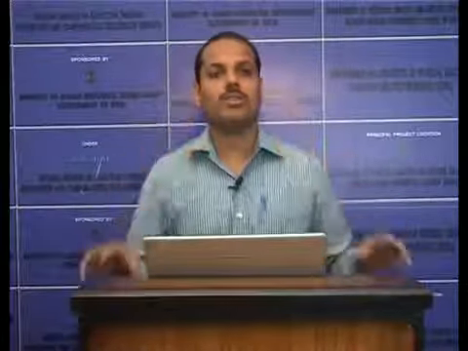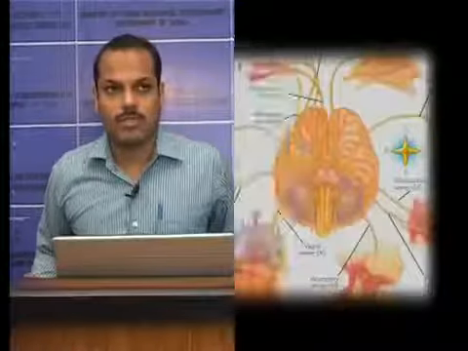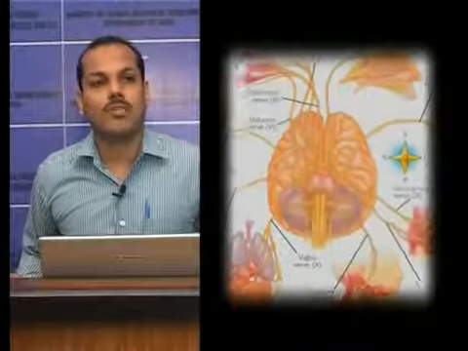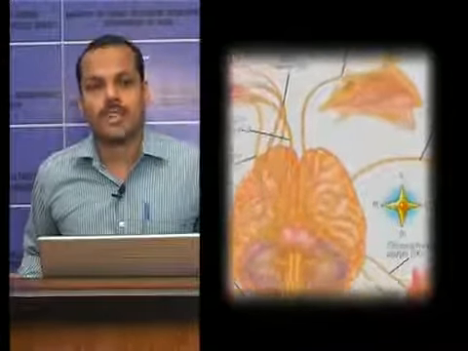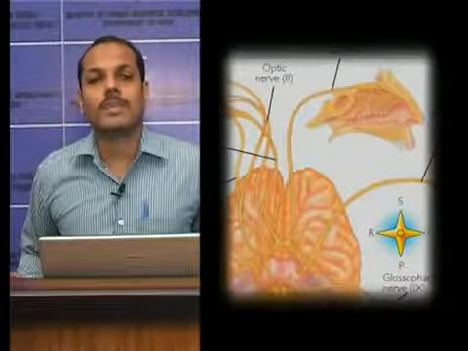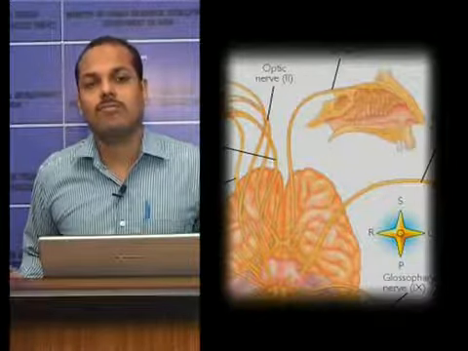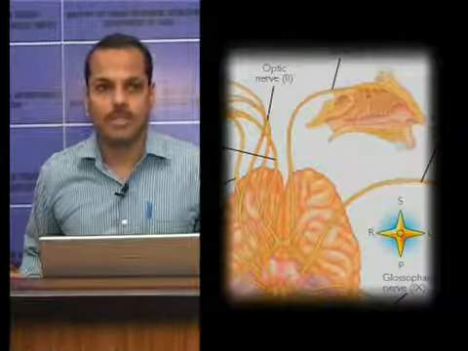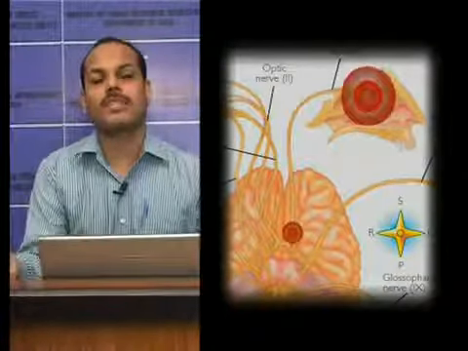Now, we will go through each nerve separately. The first nerve, which we already discussed, is the olfactory nerve. By the name itself we can understand it is the nerve of smell. So, it carries special afferent fibers for smell. The peripheral processes act as receptors.